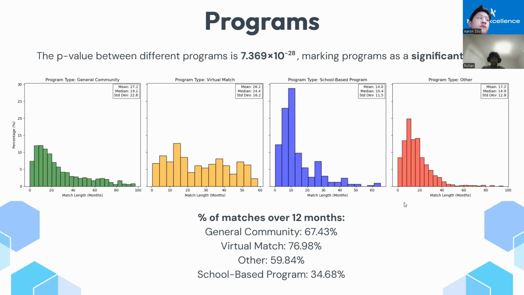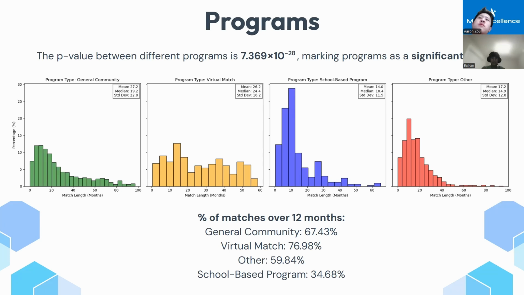Our final statistic to see what makes a successful match is the program type, the program that the match was found in. Reminder that this is the program that the match was found in and not the program type. So what we found was that the p-value between these different programs is extremely low, indicating that programs is a really significant factor. This p-value was found between the program virtual match and the program school-based program, which has the biggest difference in median match length.